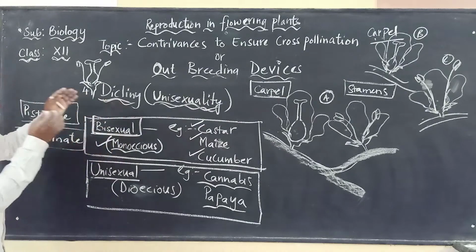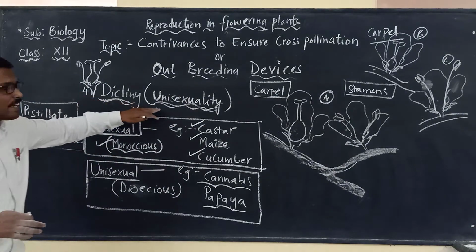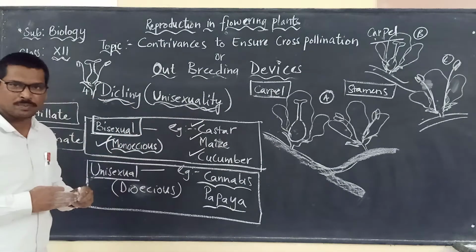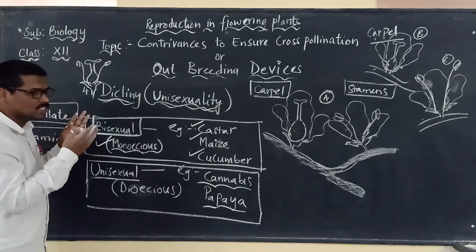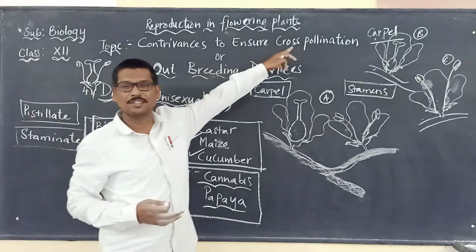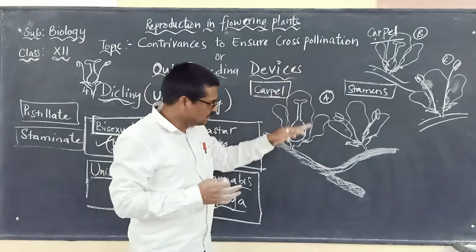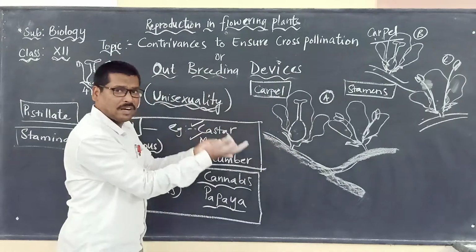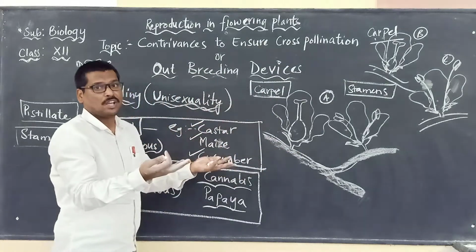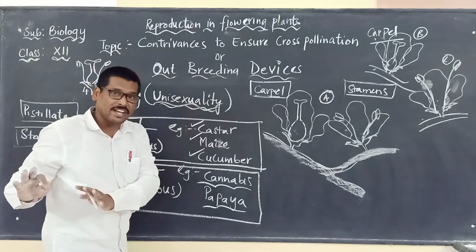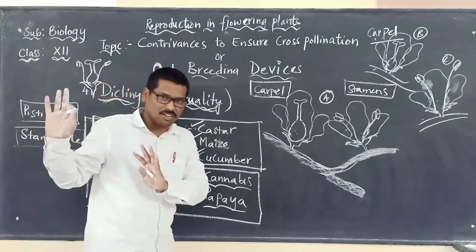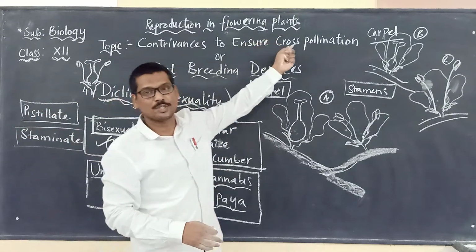So here, because of this unisexuality, this adaptation is only to promote what again? Cross-pollination. This adaptation is shown in the flowers of different plants only to discourage, not to go for what? Self-pollination, but cross-pollination.